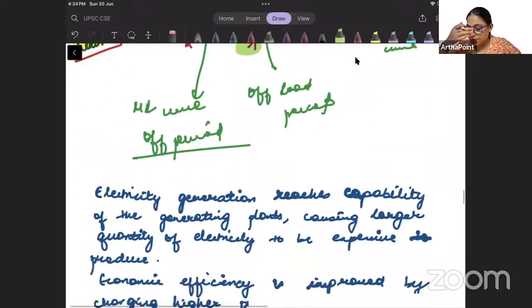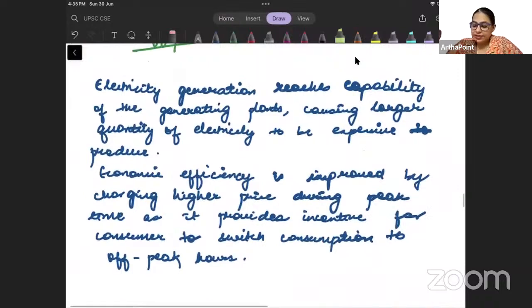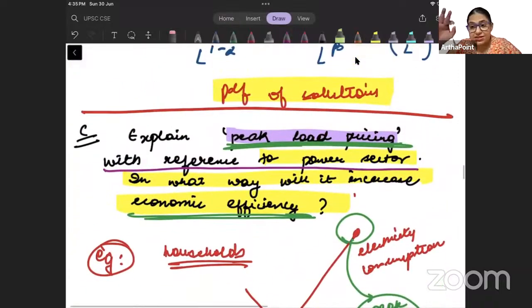क्लियर? ठीक है बेटा. अब हमने बताया है नेक्स्ट पार्ट में. So remember, this entire question has to be written in a very, I can say, small way. In a very limited summarized way आपको इस पूरे आंसर को लिखना है.